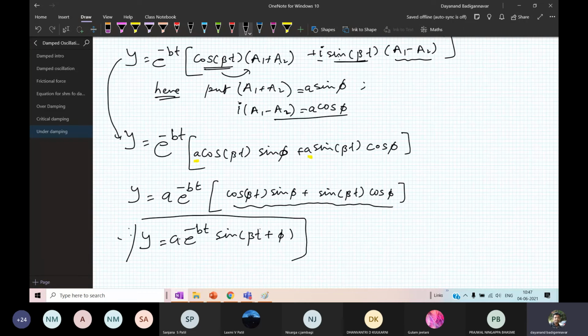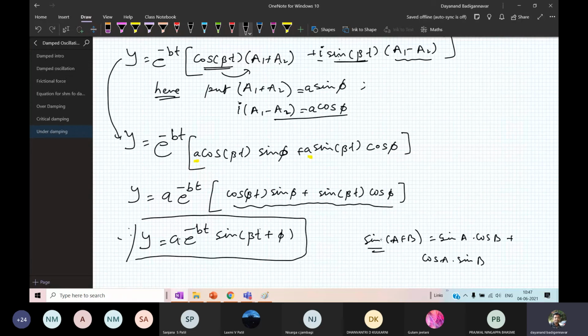Very important discussion. So this is the expansion. If you expand this, so you have sine of a plus b. This is the identity that you know. What is the identity? It is sine a into cos b plus cos a into sine b. So I am using this relation, sine of a plus b. Sine a plus b is sine a into cos b plus cos a into sine b. So this is the equation that I am interested in.